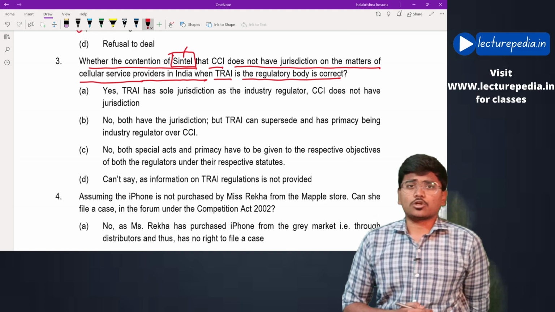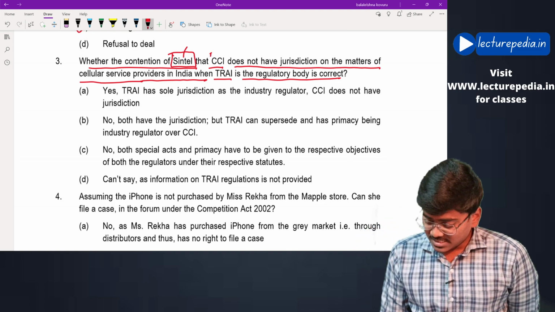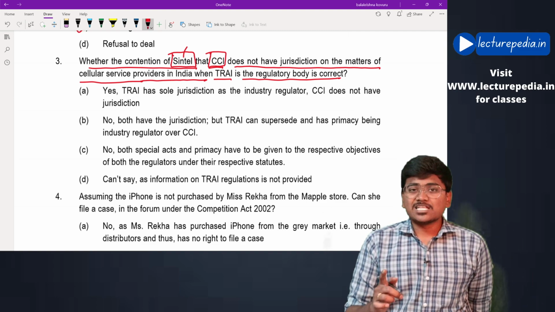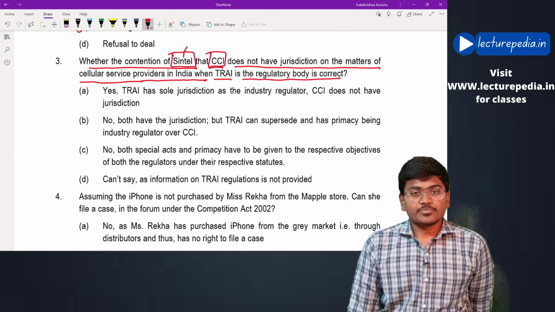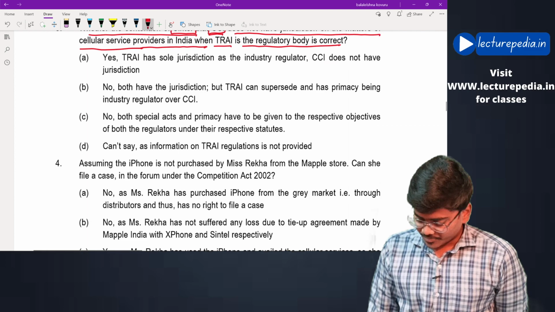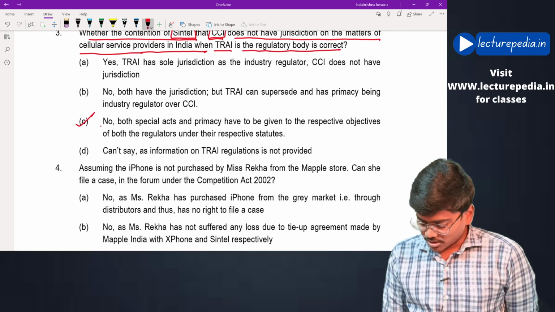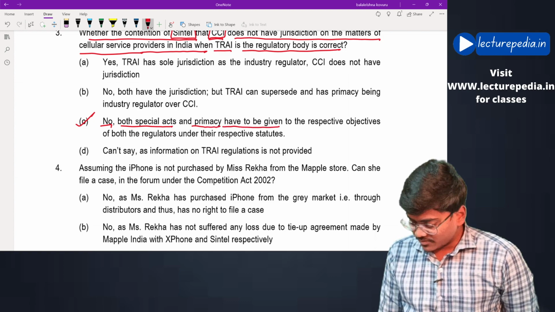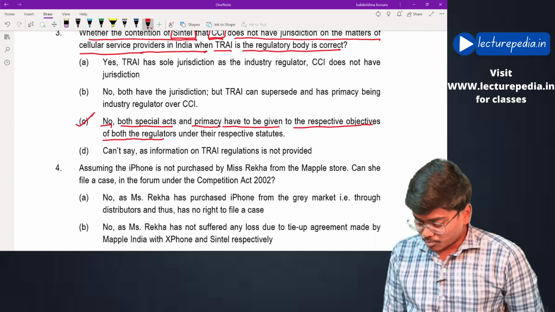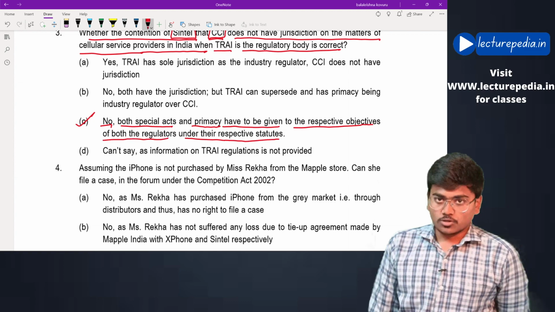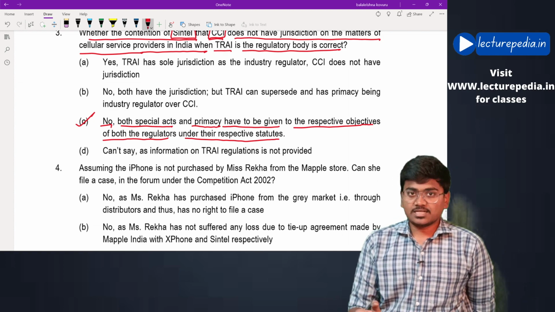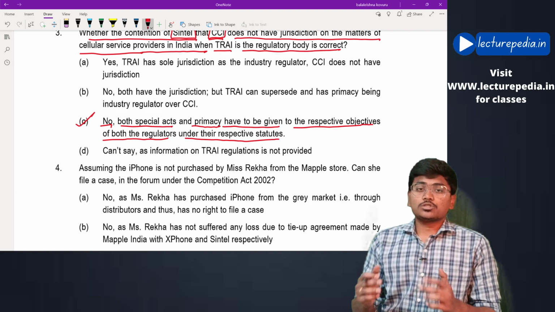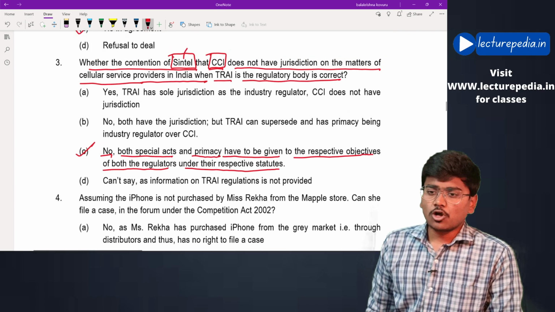Whether such reply is correct or not, it is not correct. CCI has jurisdiction over all the businesses. Wherever the aspect of competition comes into picture, there CCI has jurisdiction. Thereby the correct answer would be C. No, both special acts, and primacy has to be given to the respective objects of both the regulators under their respective statutes. Even TRAI is a special act, CCI is a special act. You should give importance to the aspects of both those special acts. Option C would be the correct answer.